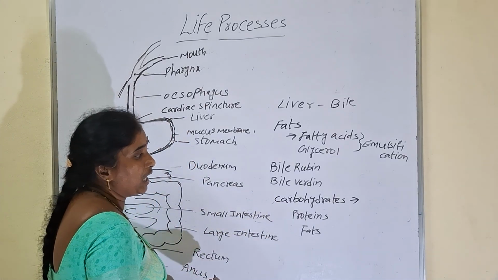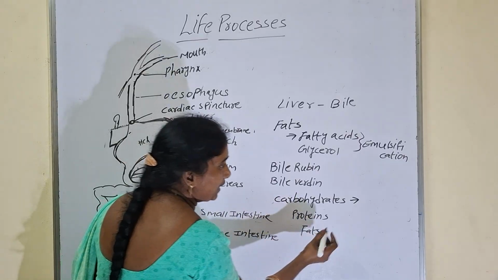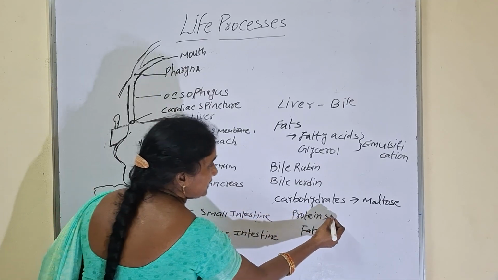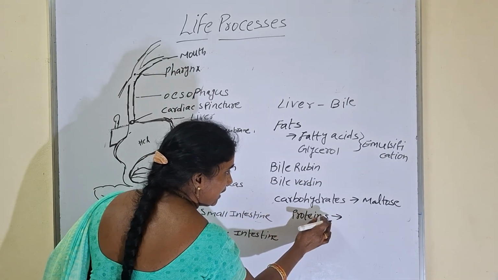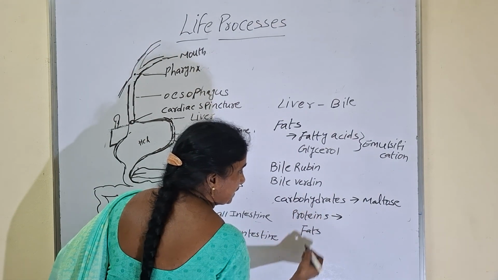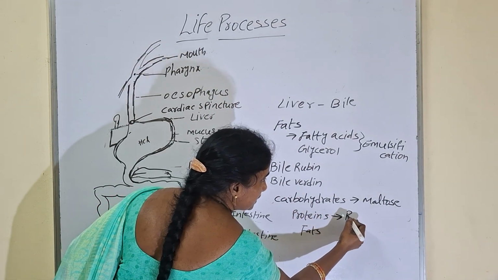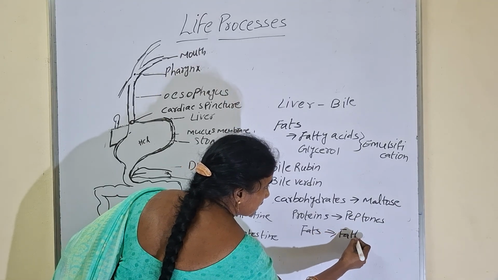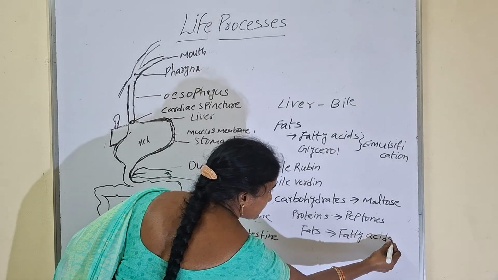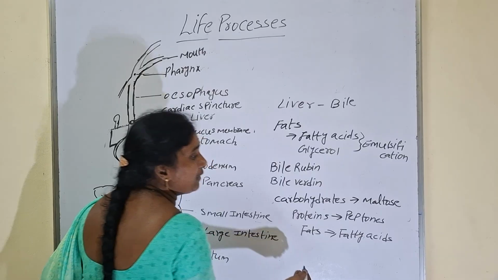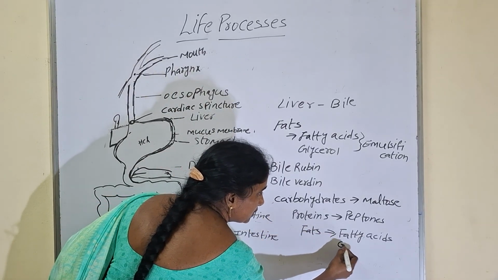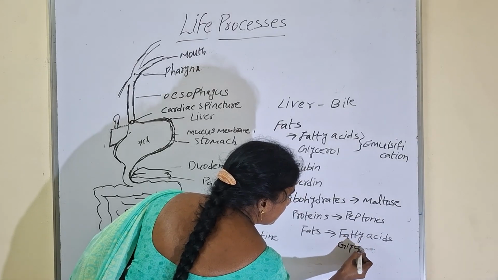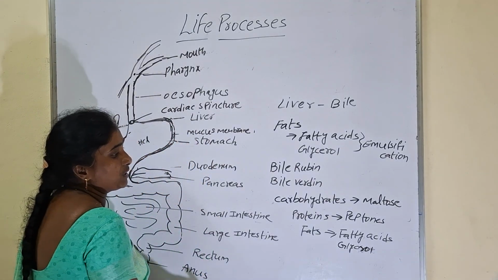So what is the enzyme present in the saliva? Salivary amylase or ptyalin. After digestion, carbohydrates will be converted into dextrins and maltose. Proteins will be digested by pepsin and converted into peptones. Fats will be converted into fatty acids and glycerol. Any food item needs to be converted from the complex state to simple forms, then only our body cells can utilize it. In the complex form of food, body cells cannot utilize it, so they need to convert it into simpler forms.